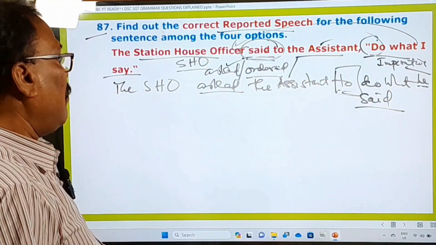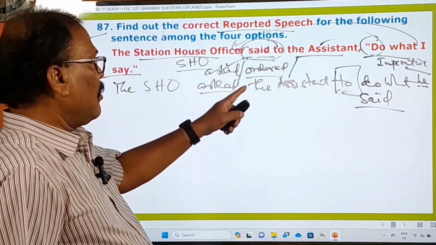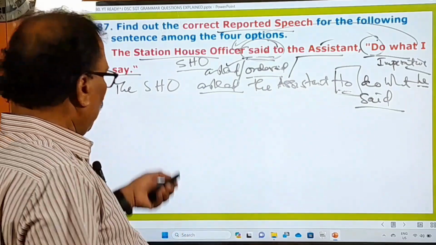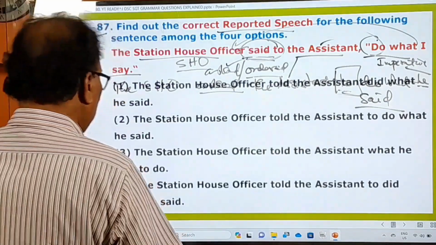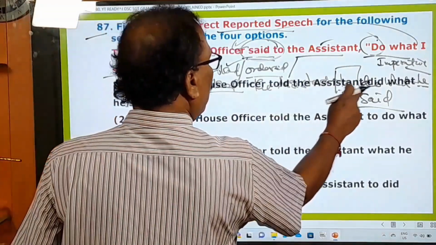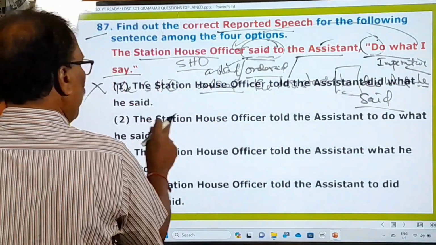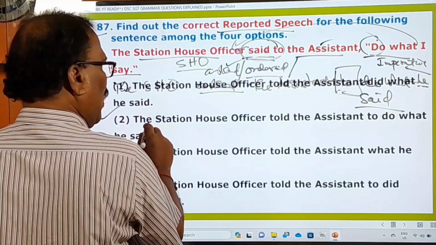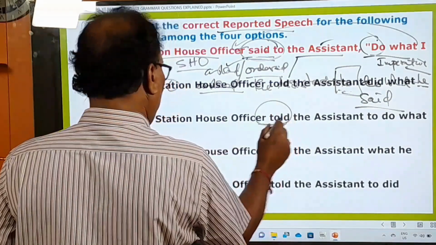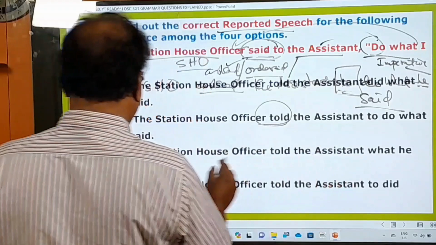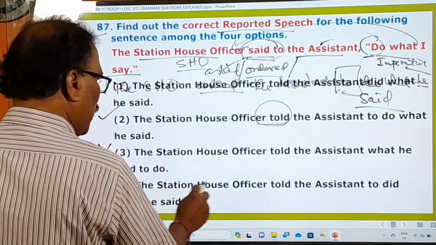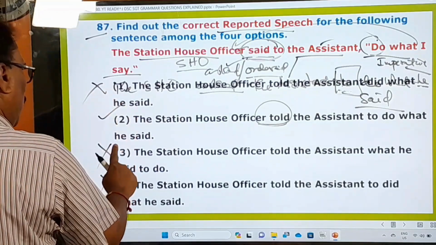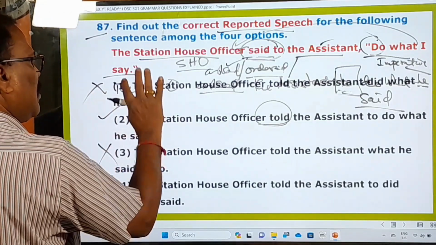Then let us check whether this answer is there or not. So you can use asked or ordered according to the context. Okay, please, what are the options given here? Let us see that. The station house officer told the assistant did what he said. No, wrong. The station house officer told the assistant to do what he said. This is correct. Okay, but here told is used. The station officer told the assistant what he said to. No, wrong. And the station officer told the assistant to did. No, wrong. So this first one, third one, fourth one are wrong. Only the second one is almost right.